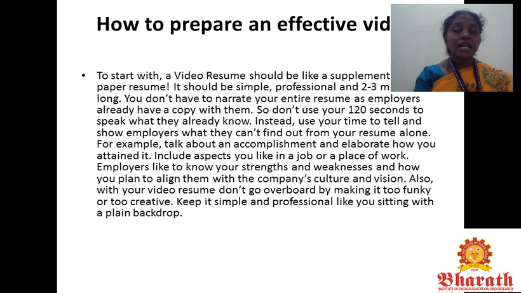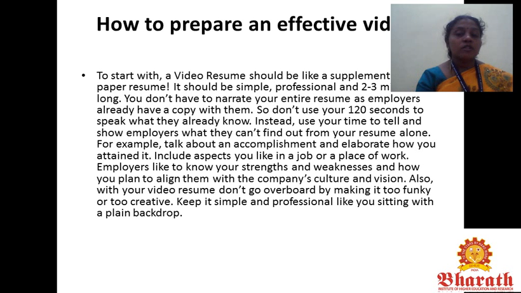So, how to prepare an effective video? To start with, a video resume should be like a supplement to your paper resume. It should be simple, professional, and 2 to 3 minutes long. You don't have to narrate your entire resume as employers already have a copy with them. So, don't use your 120 seconds to speak what they already know. Instead, use your time to tell and show employers what they can't find out from your resume alone.